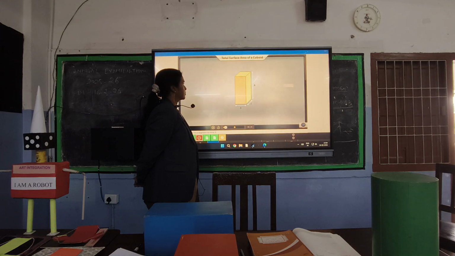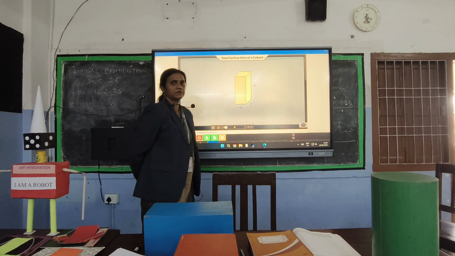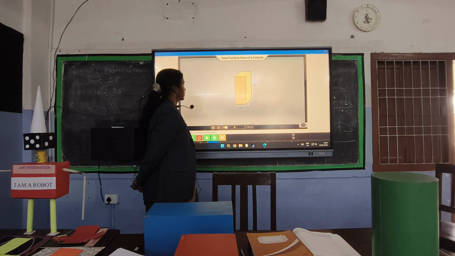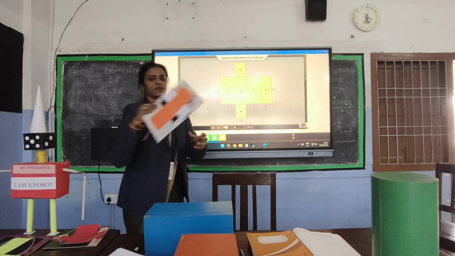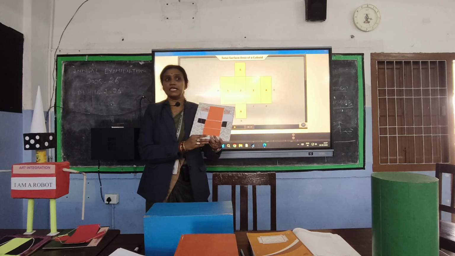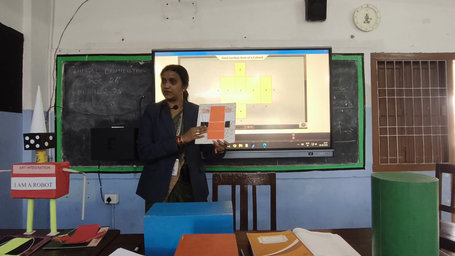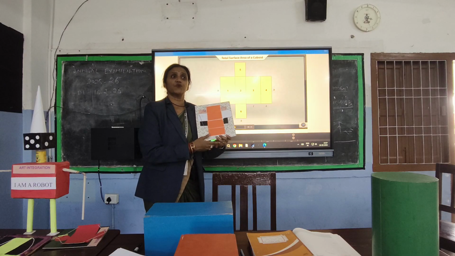This three-dimensional figure is called a cuboid. How many faces do you think it has? Let's check. Here you see, this is a net, which is a two-dimensional representation of your 3D shape.